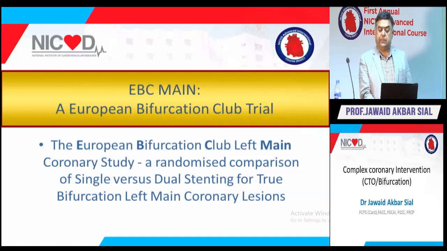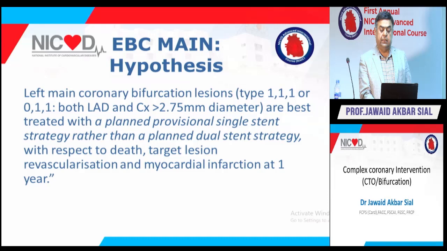This is the European Bifurcation Club left main coronary study, a randomized comparison of single versus dual stent for true bifurcation left main coronary artery lesions. The hypothesis is that left main bifurcation lesions of Medina classification 111 or 011, where both LAD and circumflex are more than 2.75 millimeters in diameter, are best treated with a planned provisional single-stent strategy rather than a planned dual-stent strategy, with respect to death, target lesion revascularization, and myocardial infarction at 1 year.